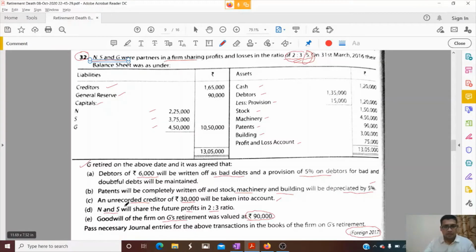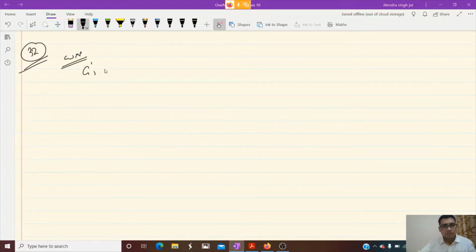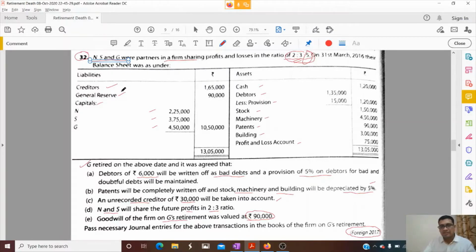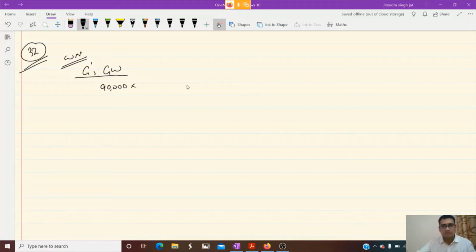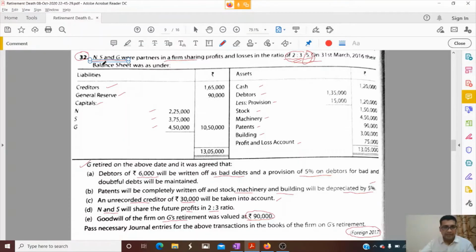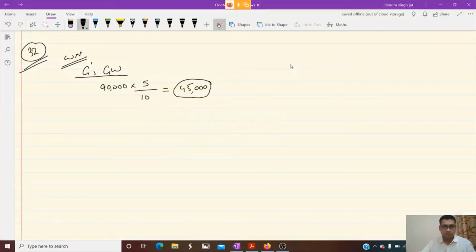So, we can see here, goodwill of the firm is given 90,000. We need to calculate G's goodwill. So, G's goodwill in 90,000. What is G's share? G's share is 5 by 10. Okay, here it is mentioned 5 by 10. So we can calculate 5 by 10 of 90,000 is 45,000. Who will give this 45,000 to G? N and S will give. Yes, and in which ratio? In 2 is to 3. This is their gaining ratio also because their old ratio was also 2 is to 3.